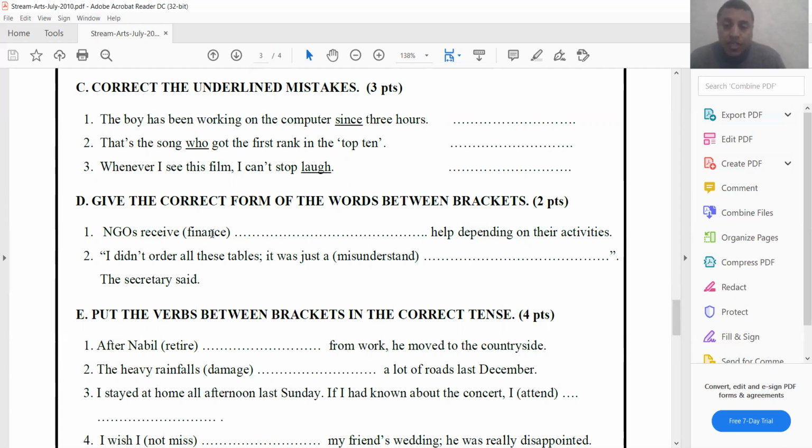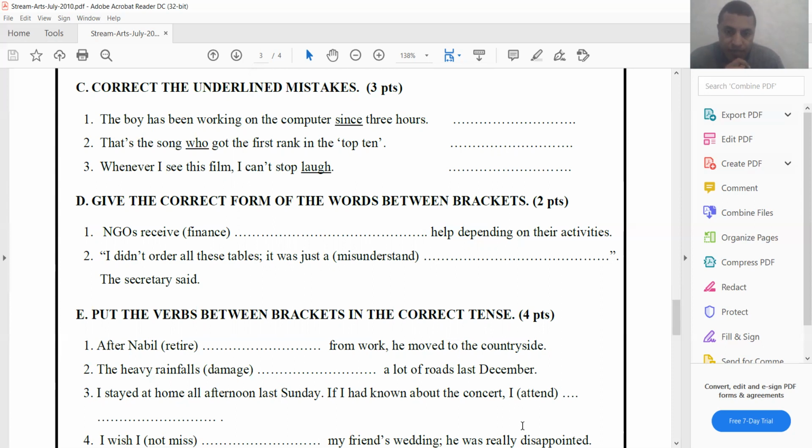So finance, by the way, is a noun and a verb. But we need here an adjective, which is financial. You need to delete the E, and then put I-A-L. Financial. Okay, I'm going to spell it.